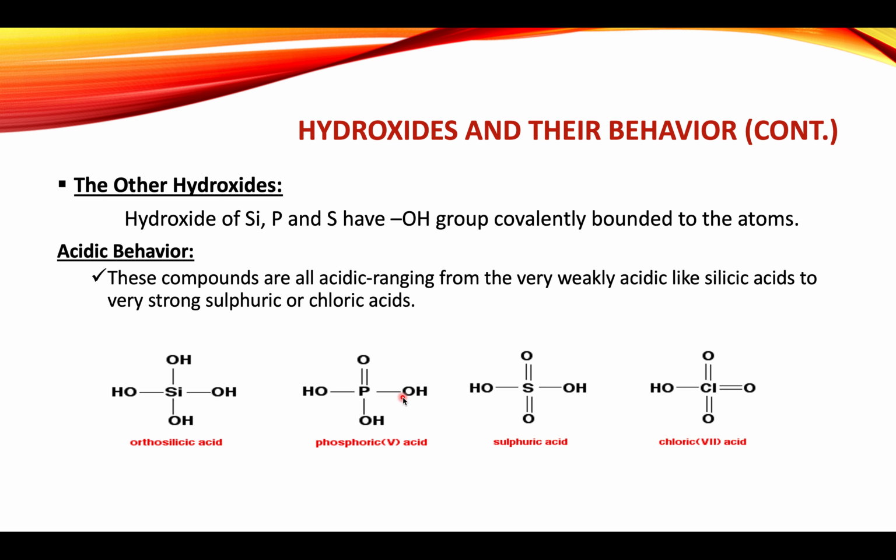The negative charge in phosphoric acid spreads over two bonds. These two bonds will then be identical after delocalization. In sulfuric acid, there are two doubly bonded oxygens, so along with this bond, these two bonds will also behave identically. We can say that the negative charge is delocalized over these bonds as well. But in the case of chloric acid, as there are three doubly bonded oxygens, maximum delocalization takes place over here. All four bonds will be identical.